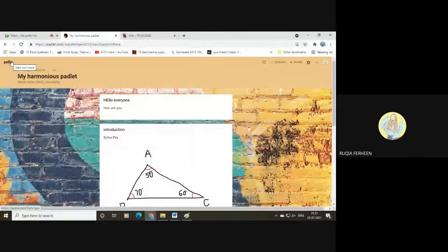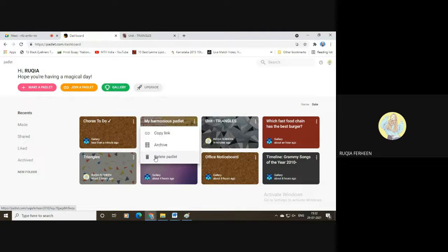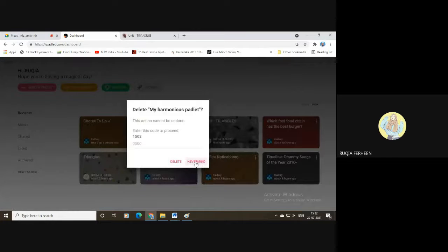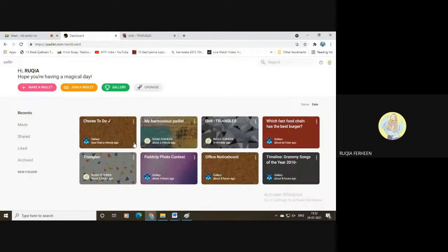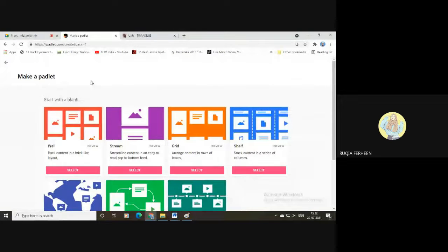So I'll move to my dashboard. As I told you, I can create only 4 Padlets using the free option. To show you how to create other Padlets, I need to delete some. I'll delete it. To delete it, it is asking for some code. So now I'll create a grid.